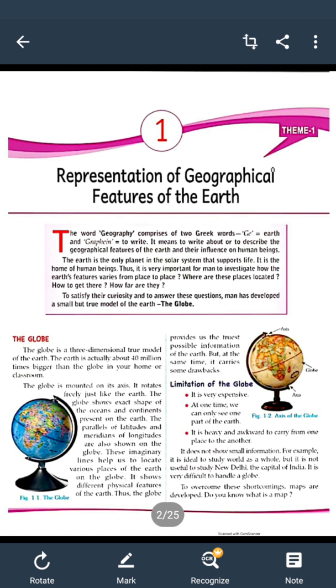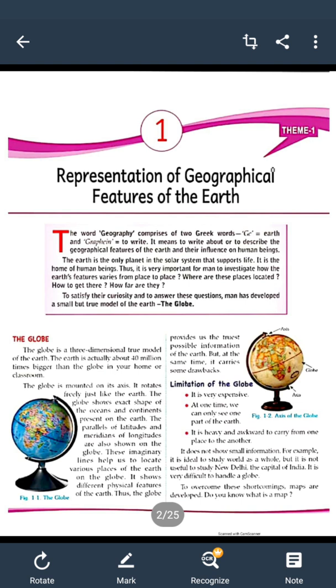So there are some limitations and advantages of the globe. Limitations of the globe. As compared to the map, the globe is costlier or expensive. The globe is heavy, so we can't move it from one place to another every time.